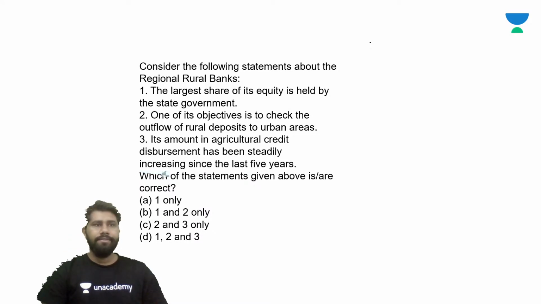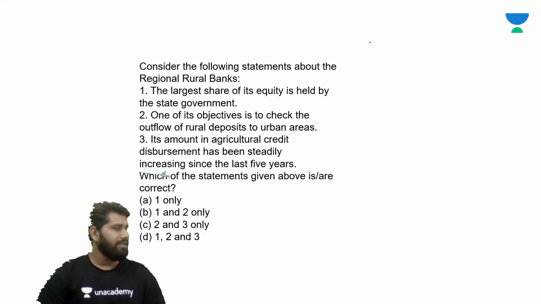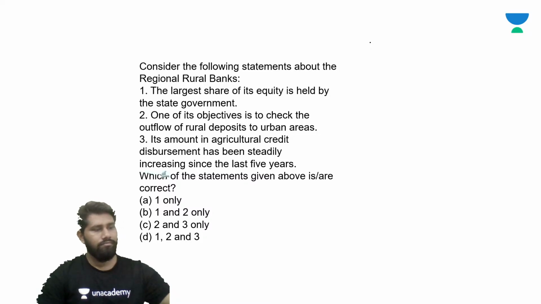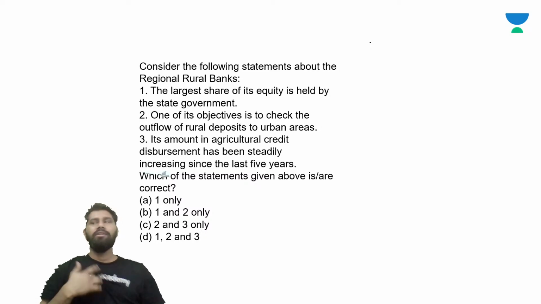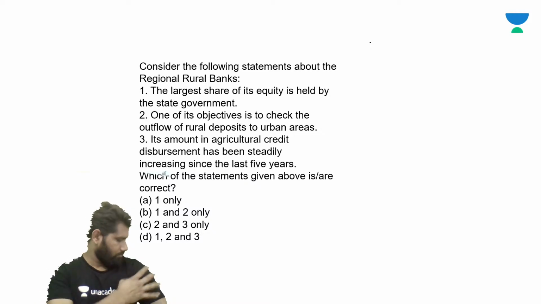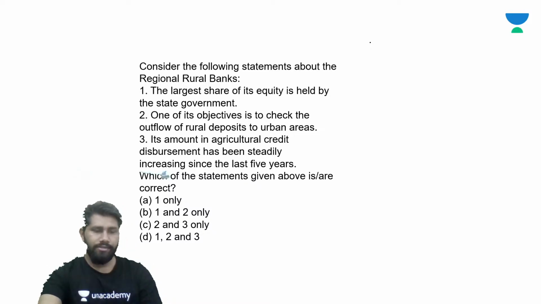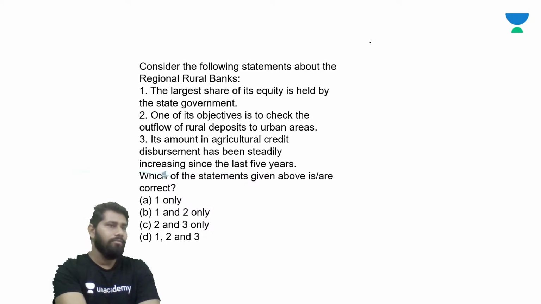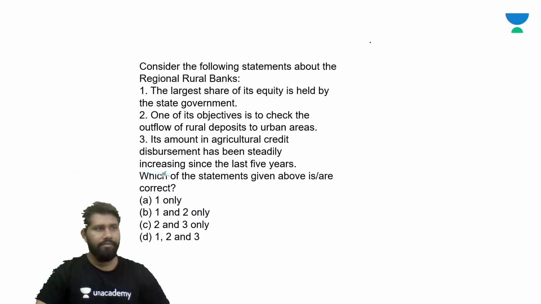Answer it fast, guys. Very important for all of the students to answer it. Regional rural banks. The largest share of its equity is held by the state governments. How elimination can help the students in getting the right answer, I'll be telling by using this question, guys. So let's start the discussion.